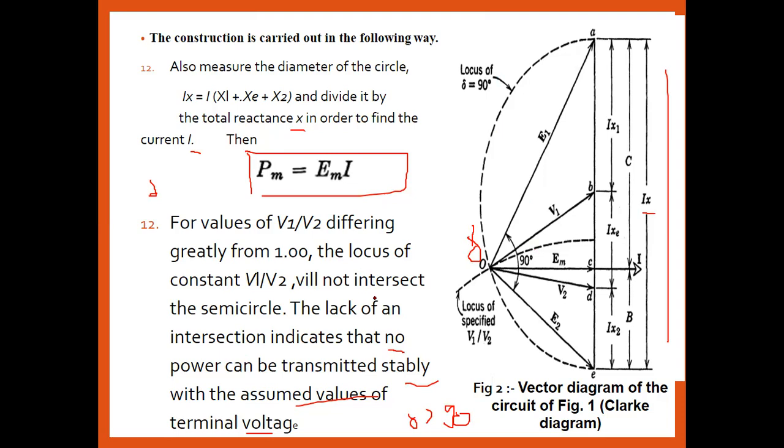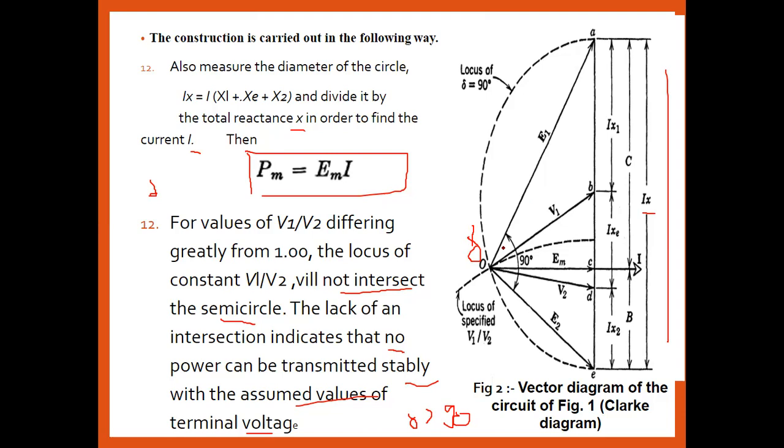For that case, the intersection of the semicircle must be there. If the intersection of the point O on the semicircle is not there in the graphical representation of the Clark diagram, then it does not provide a steady state stability limit. In the stable condition, how much power can be transferred from one machine to the second machine is generally defined by the Clark diagram without consideration of losses.